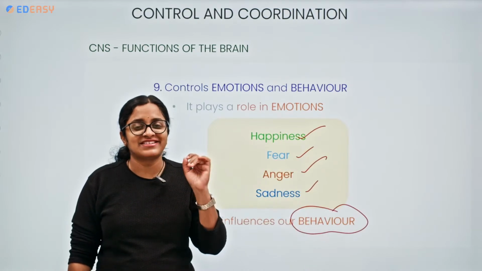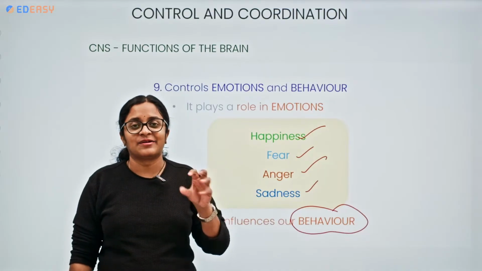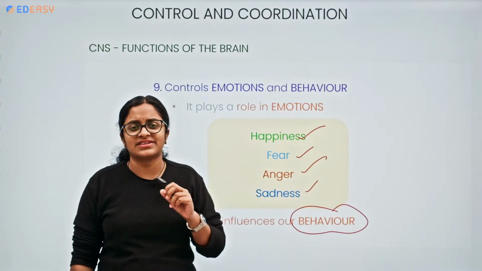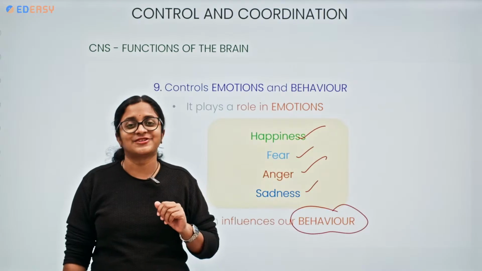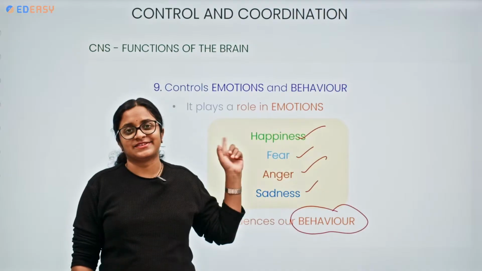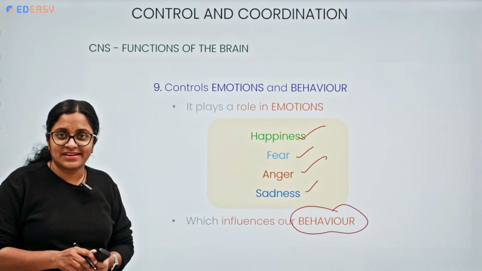Or if you are a person who is aggressive all the time with all the members around you, then they'll tell, this person, he's so aggressive, she's so aggressive, she doesn't talk politely. Yes. So what is shaping our behavior? The emotions also. So who is controlling it? The brain is controlling it.